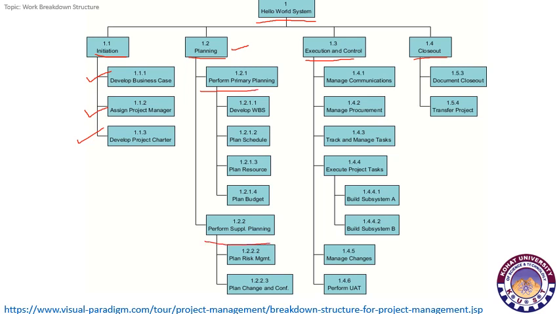The primary planning is further divided into subtasks and supplementary planning is further divided into subtasks. So we can divide the task to its simplest level or at the level where we cannot further divide it. Similarly, execution and control is divided into subtasks, and lastly the closeout is shown in the figure.